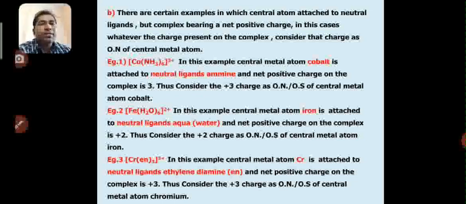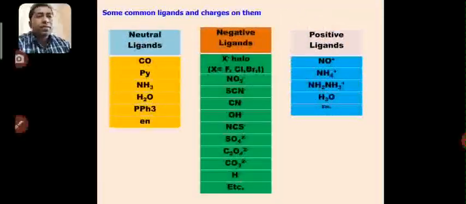Another example: here you can see Cr(en)3, chromium with ethylene diamine thrice, and the overall complex has a 3+ charge. Again, ethylene diamine is a neutral ligand molecule. So the overall complex has a +3 charge, and this +3 charge will be recognized as the oxidation state of the central metal atom. Here is a list giving some common ligands and their charges.